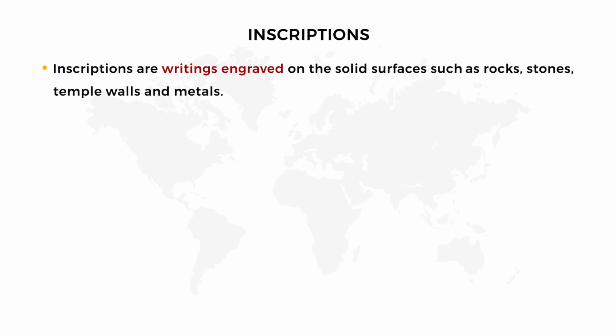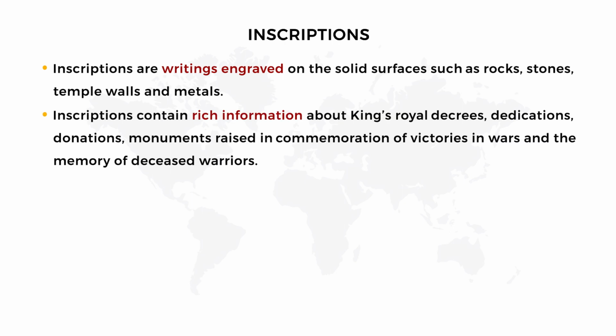Good. The next point is that inscriptions contain rich information about the king's royal decrees, dedications, donations, monuments, rites in commemoration of victories in wars and the memory of deceased warriors. That means these inscriptions give first-hand information about royal decrees. What do royal decrees mean?